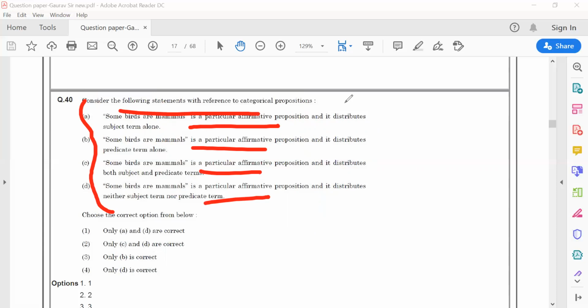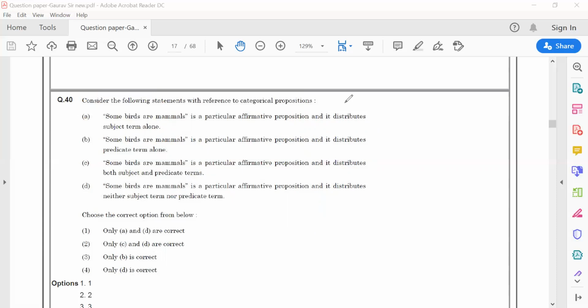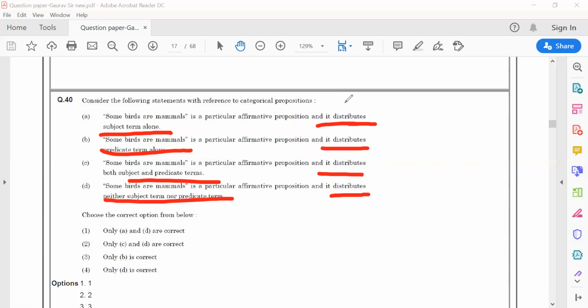Next, we have to understand the meaning of it. Distributes subject term alone, distributes predicate term alone, distributes both subject and predicate, distributes neither subject nor predicate. So what does distribute mean?